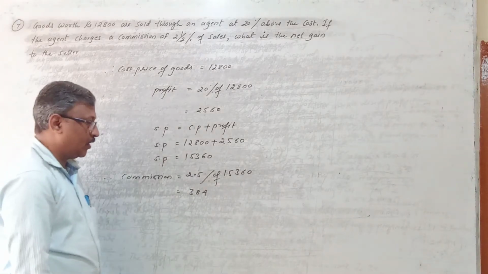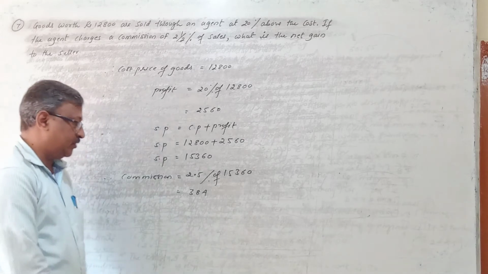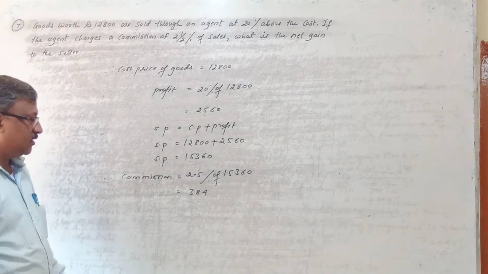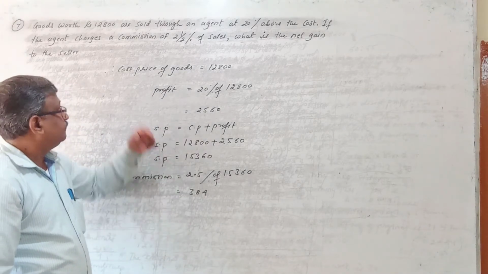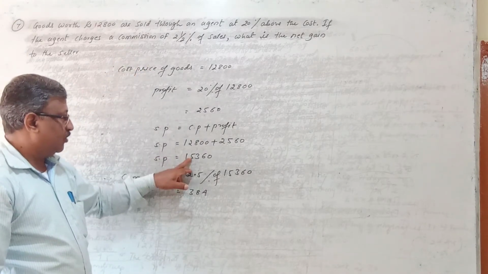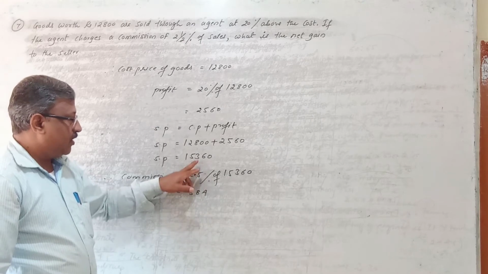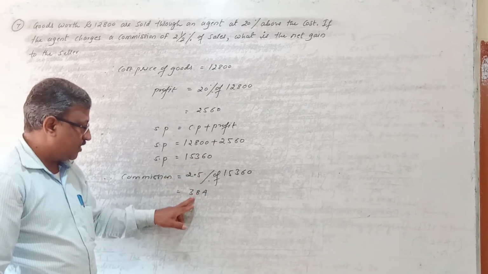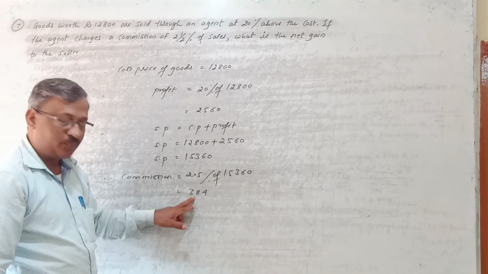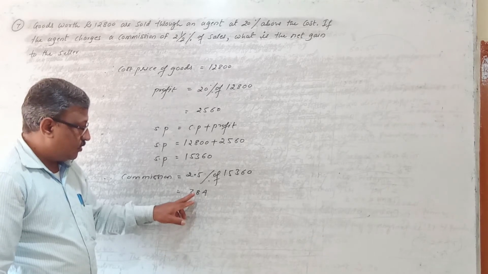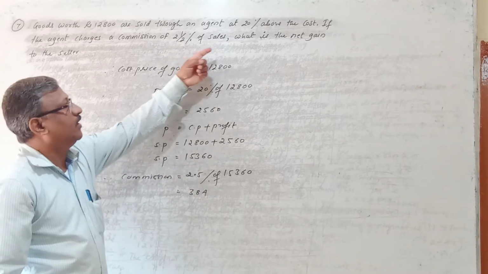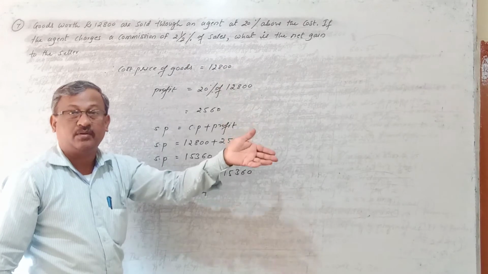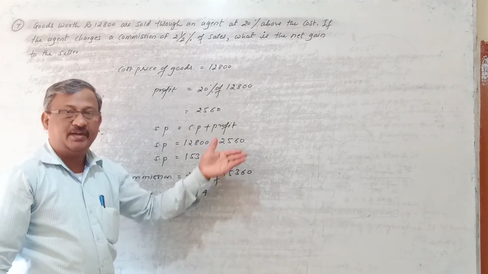You will get rupees, how much it is? 384 rupees as commission. Now, what does the agent do? He will sell the goods for 15,360. And after selling the goods, he will take his commission of these 384 rupees, right? So after taking his commission, whatever balance remains, the same amount he will return back to whom? To the seller, to the owner, right?